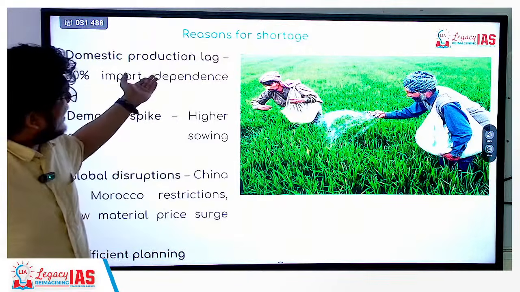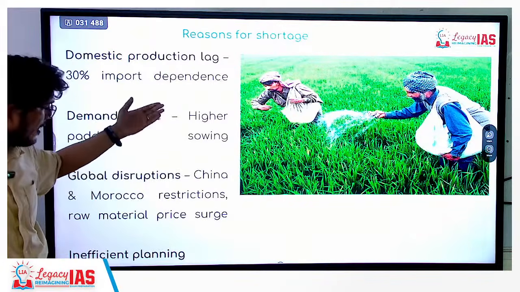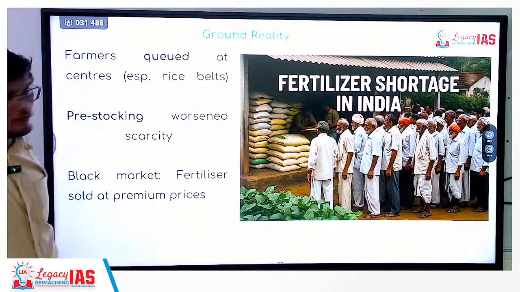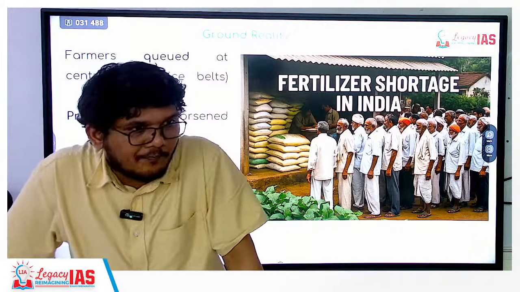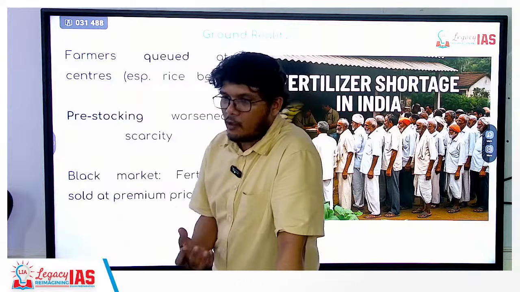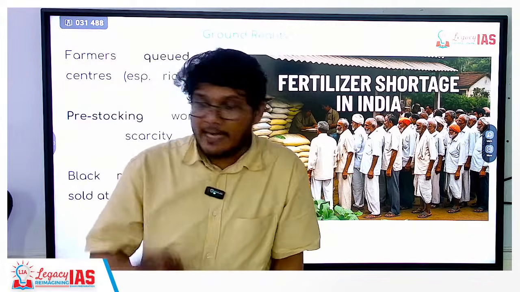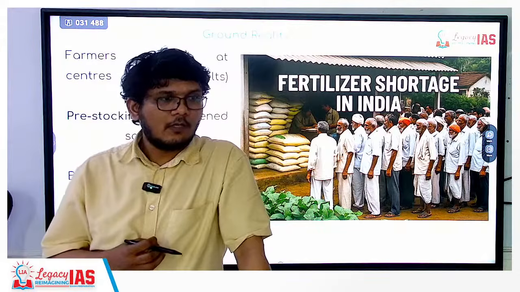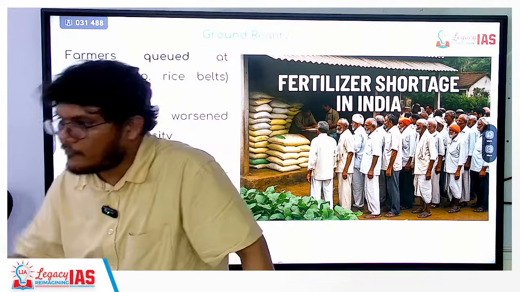Next, the reason for the shortage: we have also seen the domestic production lag. So 30% dependence was there anyhow because we are producing less, we require more, and there is the disruption that we already saw. What is the ground reality of it? The prices will go up. If you talk about the ground reality, there are big queues. People are not getting the fertilizers, and this is time sensitive also. It is time sensitive in nature. You cannot wait for a month and get it later and then do the cropping.